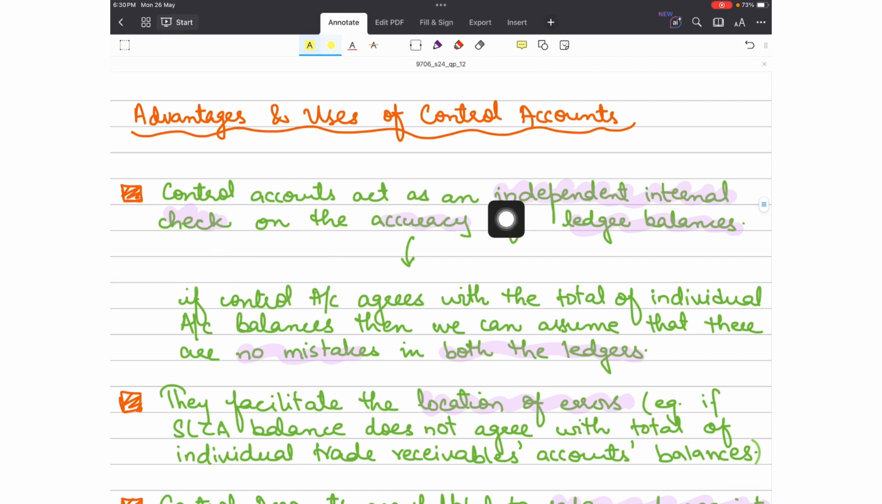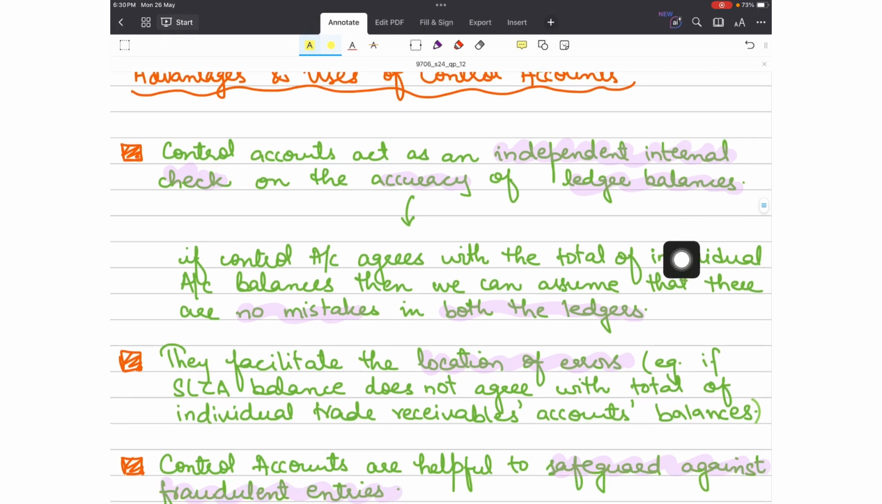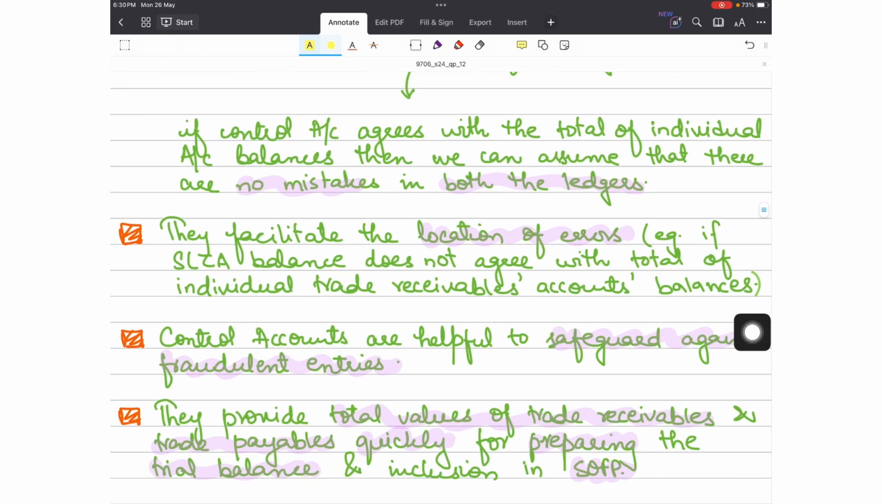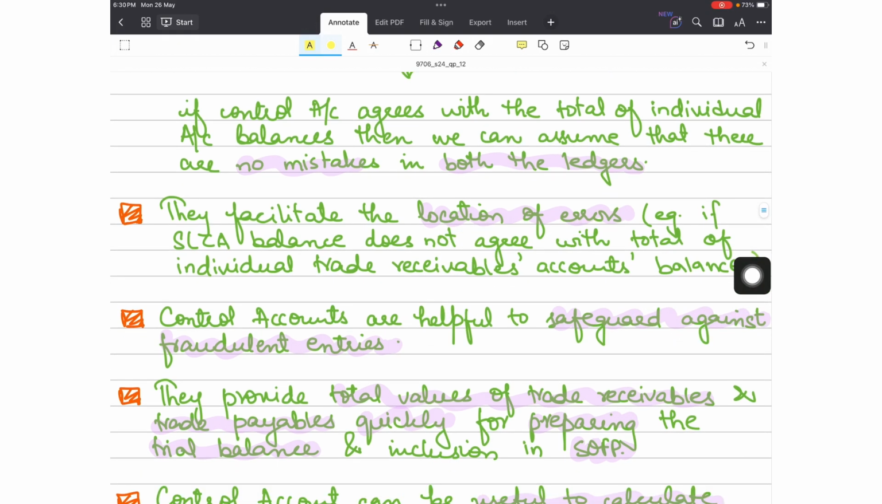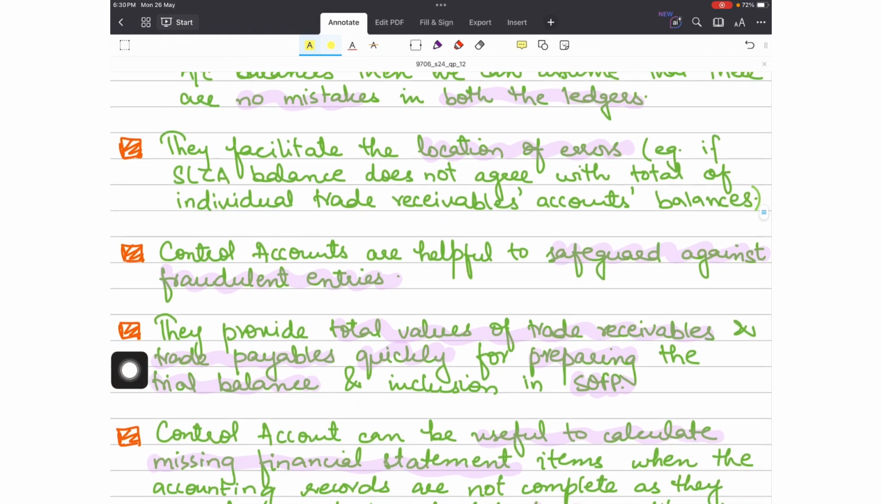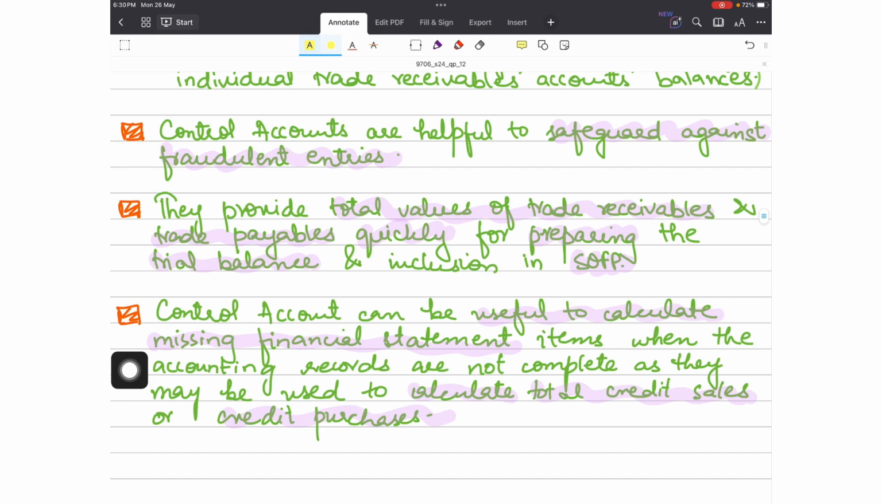We know that control accounts act as an independent internal check on the accuracy of the ledger balances, so that we can locate the differences, we can correct the differences in both the ledgers and the control accounts if they don't agree, as it facilitates the location of errors. Similarly, they are helpful to safeguard against fraudulent entries or activities that are going on in the business between employees, and it facilitates the preparation of financial statements, as it provides the trade receivables and trade payables figure.